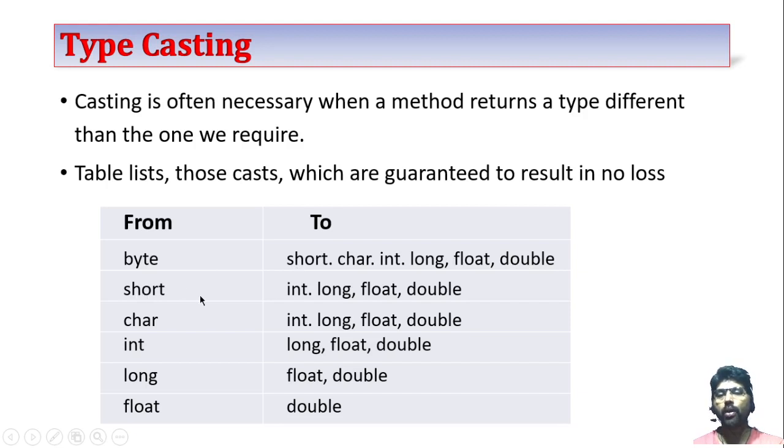If you convert short into these types, there is no data loss. If you convert integer type to long, float, double, there is no data loss. Like here, long to float, double, I can easily convert without any data loss. But if you try to convert long to integer type, there is a possibility of data loss. Long is a larger value than int.